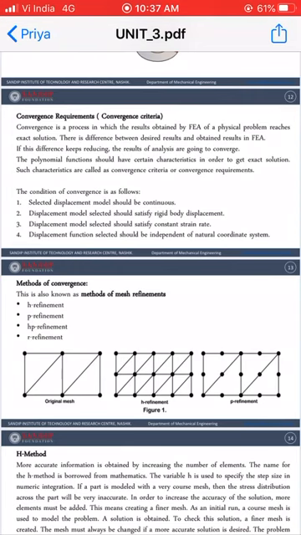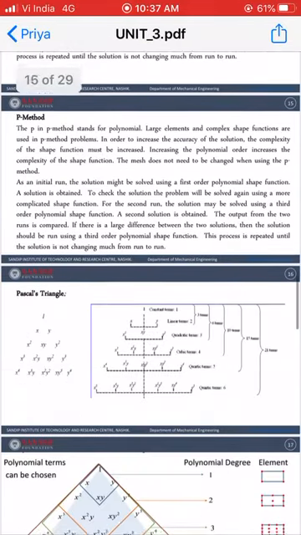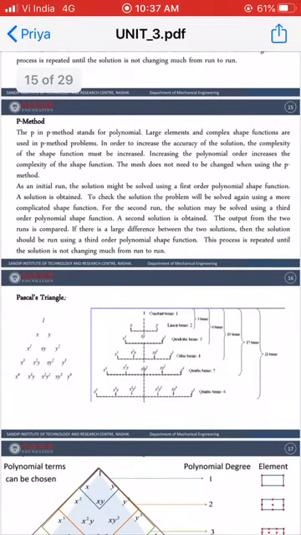Okay, so in the next lecture we will see Pascal's triangle. What is the use of Pascal's triangle, and how to remember the polynomial shape functions by using Pascal's triangle. So here I am concluding this lecture. We will see the next part in the next lecture.